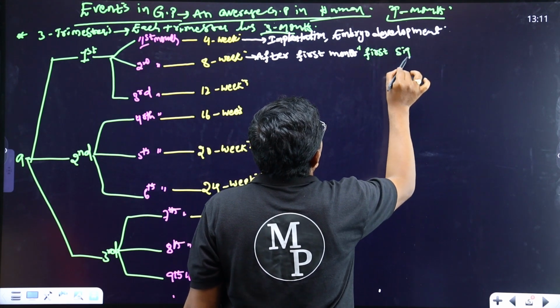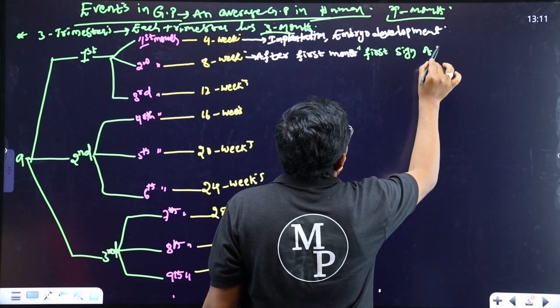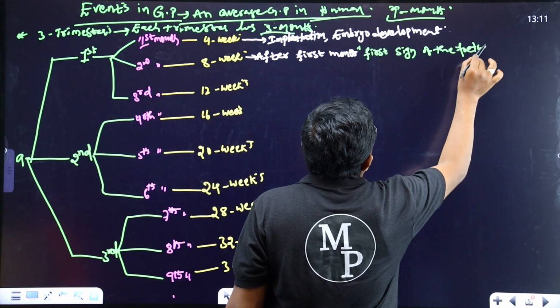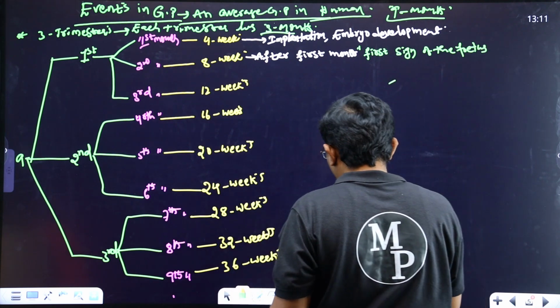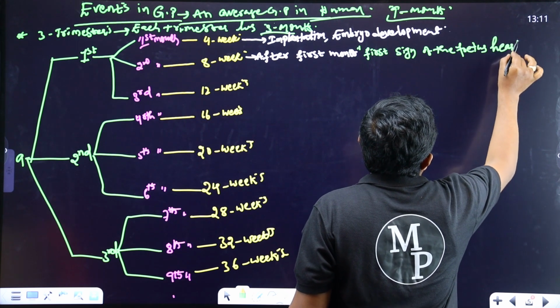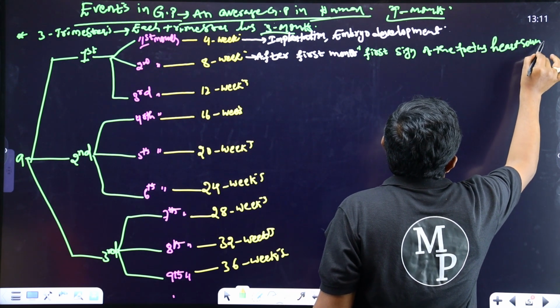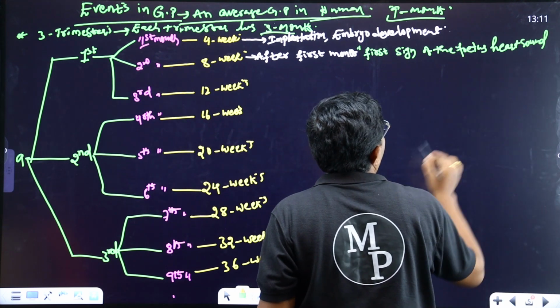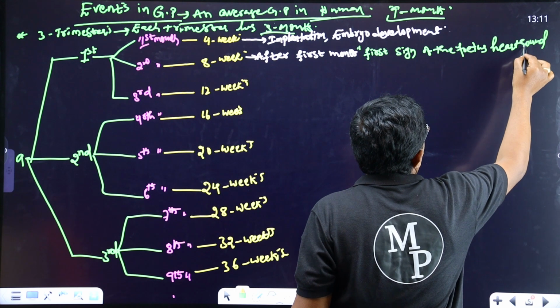First sign of the fetus. What is the first sign of the fetus? That is the heart sound. Okay, the first sign of the fetus is the heart sound.